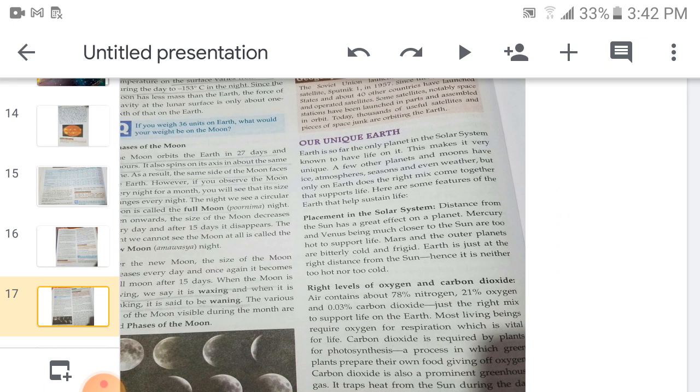Suppose on other planets too we find an atmosphere, but that atmosphere does not have the right level of oxygen or the right level of different gases, so only Earth has it. So here are some features of the Earth that help sustain life. Number 1, placement in the solar system. Because it is at third place, it is neither too hot nor too cold. So one reason is this.